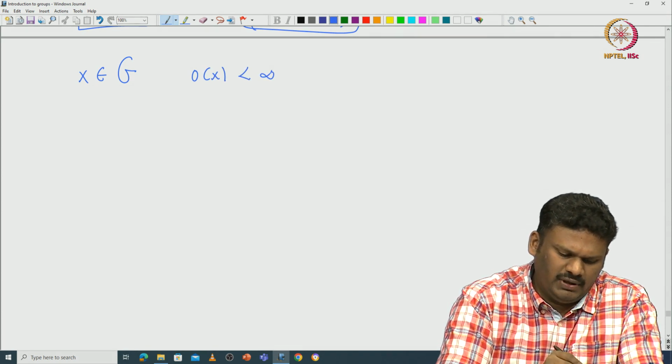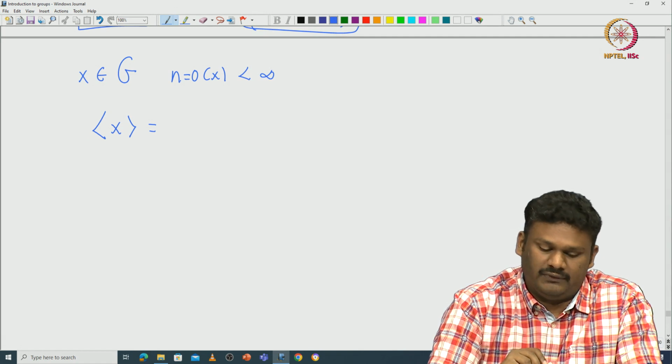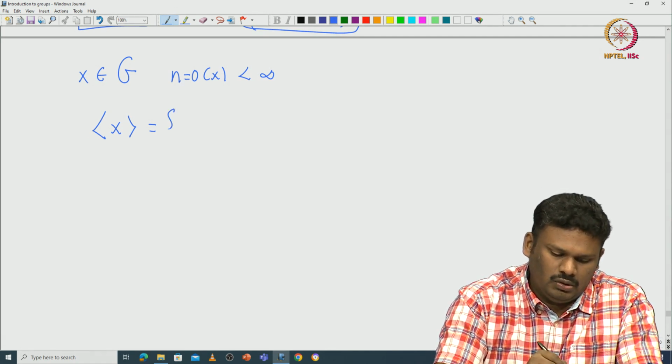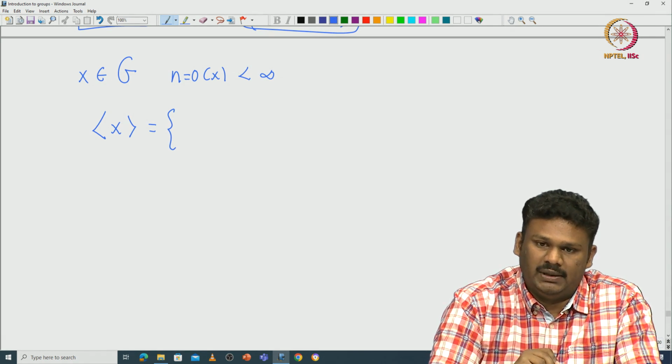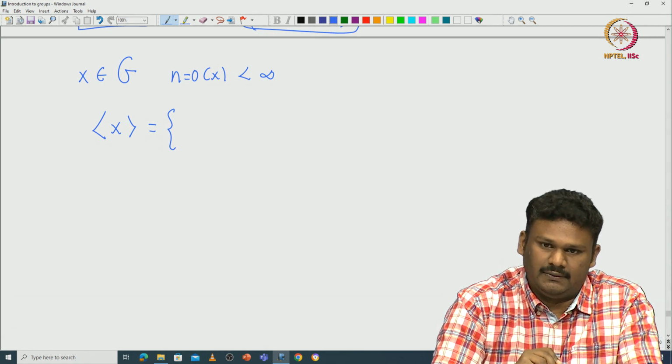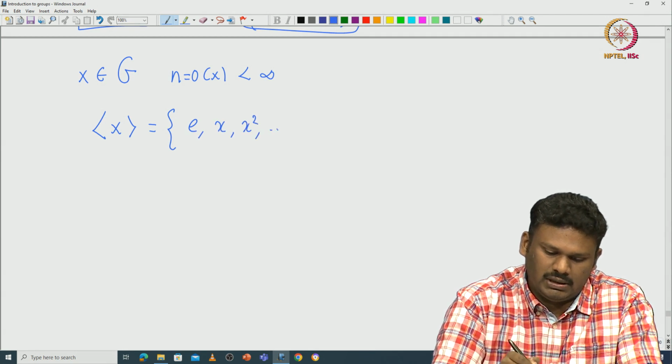Then we can look at the subgroup generated by x. Let us call the order of x is n. Then the number of elements in the subgroup generated by x must be exactly n. It must be identity, x, x square, etc., x power n minus 1.